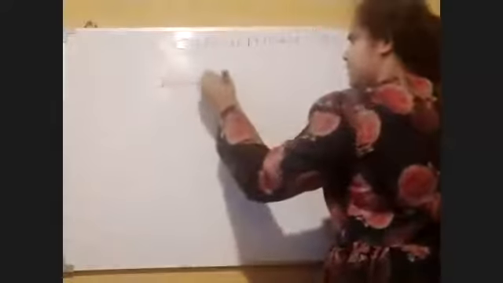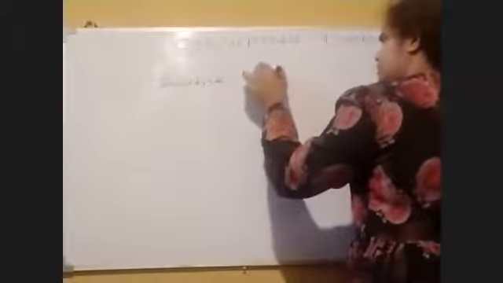If someone asks what is double circulation, we have to answer like this.